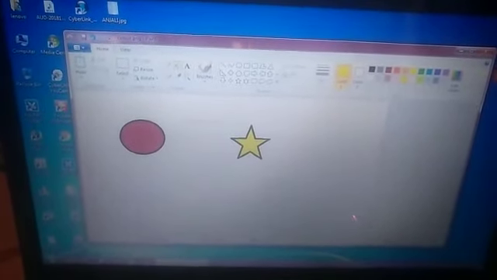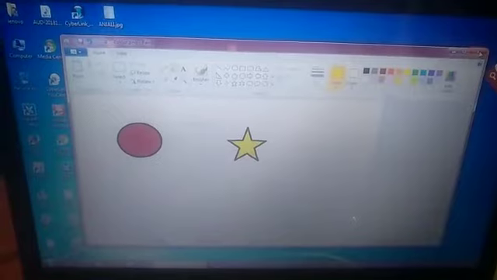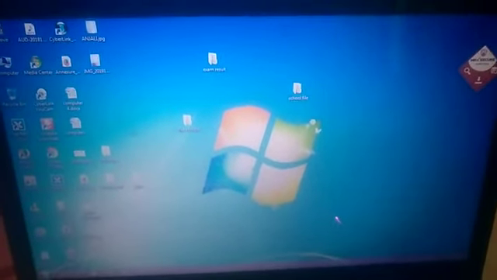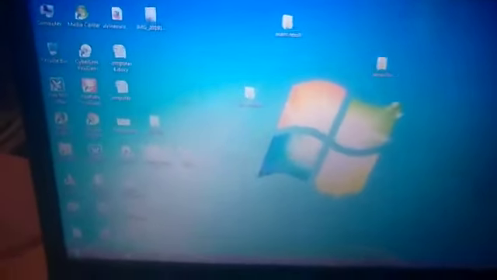Your file has been saved with the name of color. So now if I close it, see, your file has come here. See, this one is your file. Can you see? This one is your file. When I click it, see, whatever you have drawn in your paint has come. So in this way you can open a file, create a file and you can save your work in it.